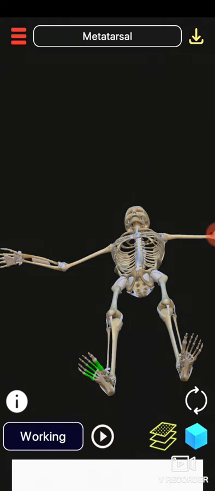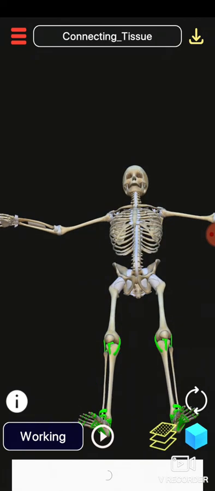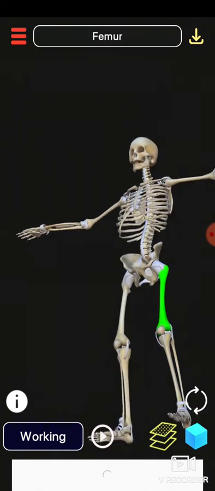Attached to these are 14 long bones that make up your toes. So these toes are made up of 14 long bones. These are all connecting tissues which are holding your tibia, fibula and femur, and because of them these bones are combined. It is giving strength, and that's why you are able to stand. The bones of your legs and feet are tough and strong, which support the weight of your body, and support you to jump, hop, walk, run and climb and even dance.